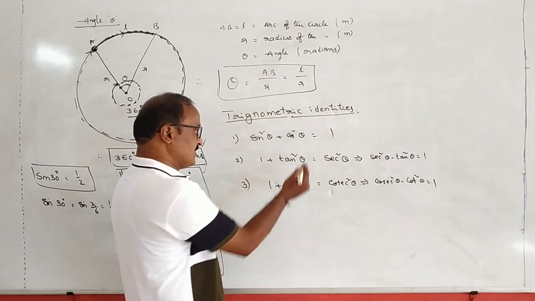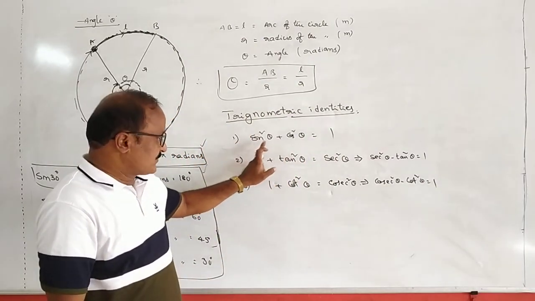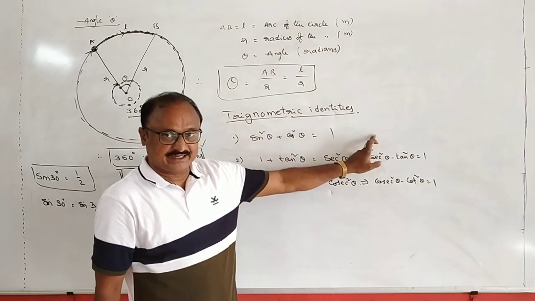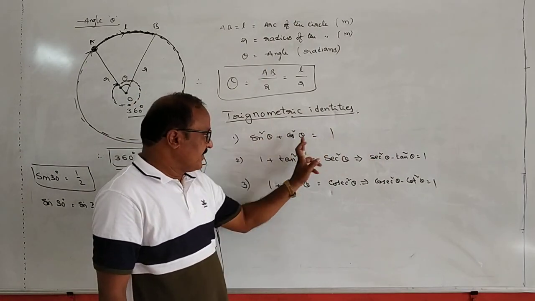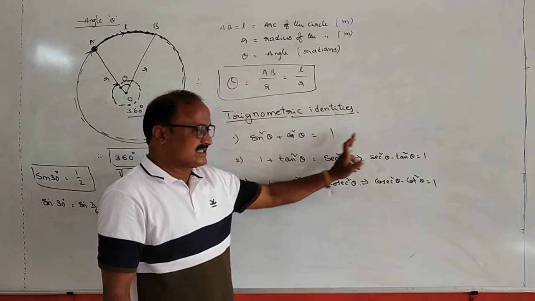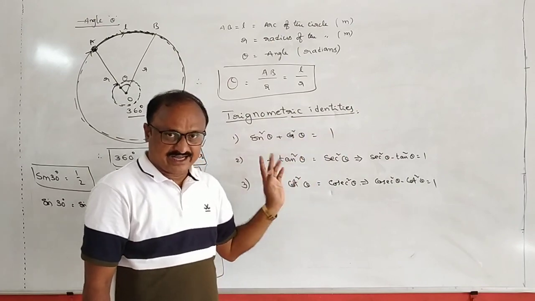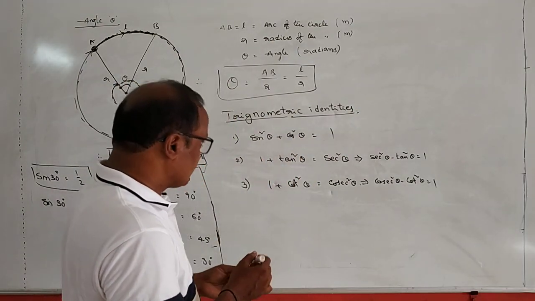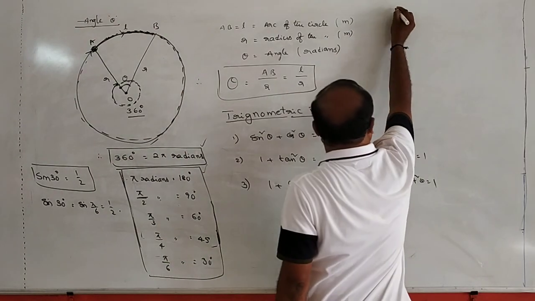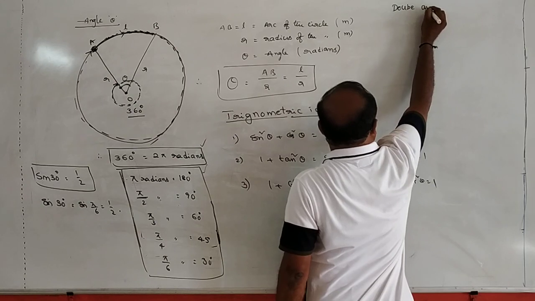Remember my students. From the first relation, what is sin square theta? Sin square theta is equal to 1 minus cos square theta. Or what is cos square theta? Cos square theta should be equal to 1 minus sin square theta. These three are called the trigonometric identities. Next one, what is the double angle formula?